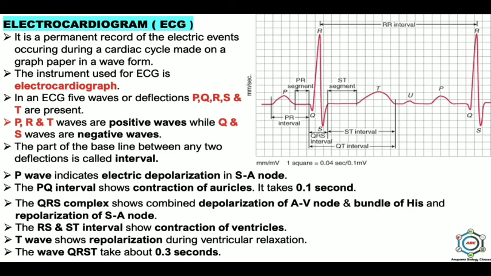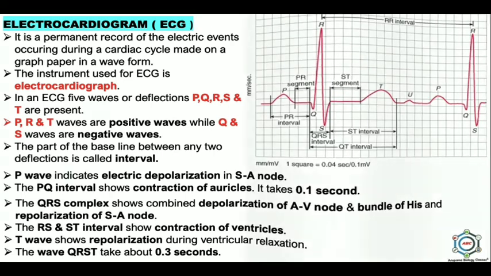So this is the complete electrocardiogram, and here you can see what is the role of P wave, PQ interval, QRS complex, RS and ST intervals, T wave and QRST waves. And if an abnormality in the working of the heart alters the wave pattern of ECG, so it is of great diagnostic value in cardiac disease.